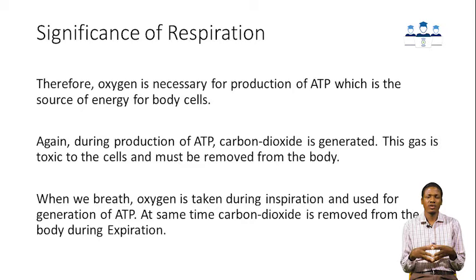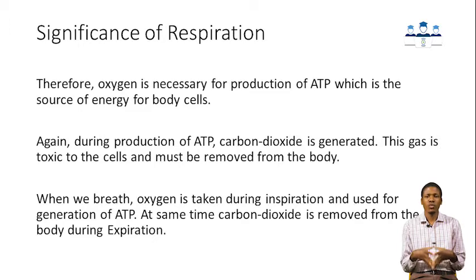So breathing supplies oxygen to all tissues in order to oxidize food substances to generate ATP, which is the energy source our body cells recognize. During this process, waste material and gases like carbon dioxide are produced. This carbon dioxide is toxic to the body cells, and it has to be removed from the body.